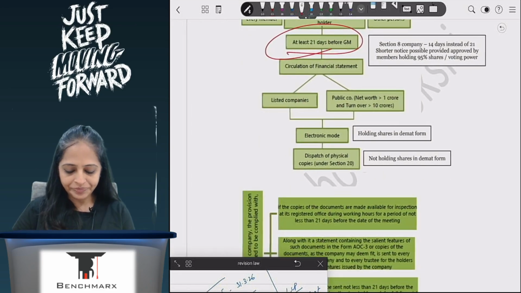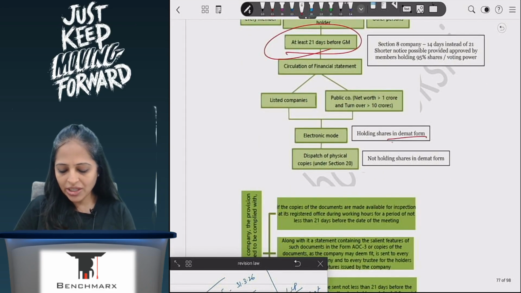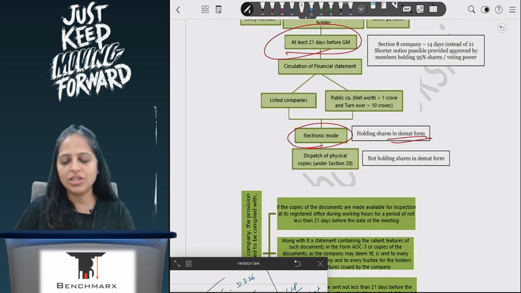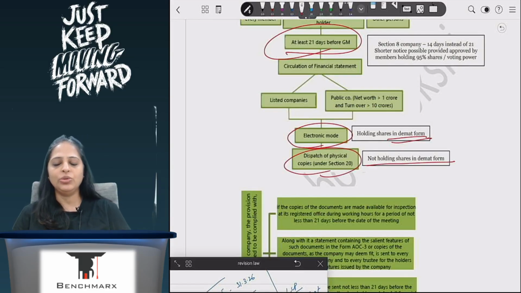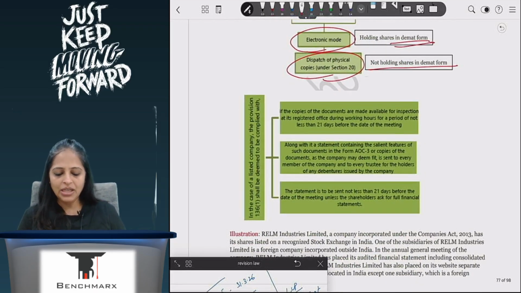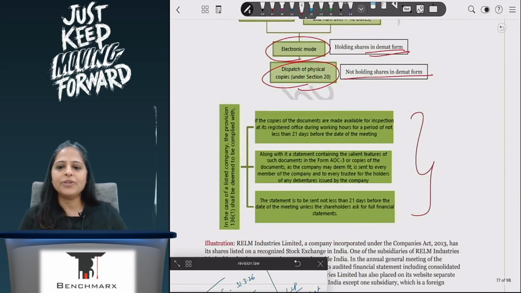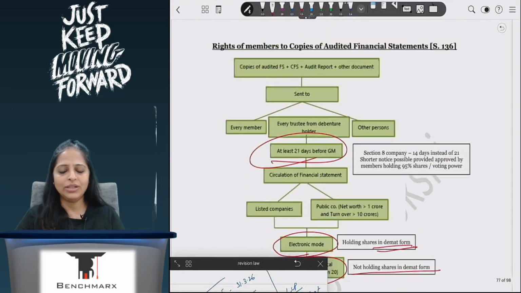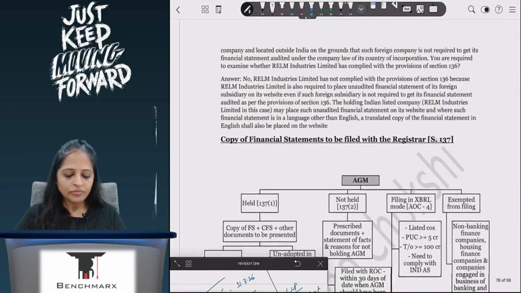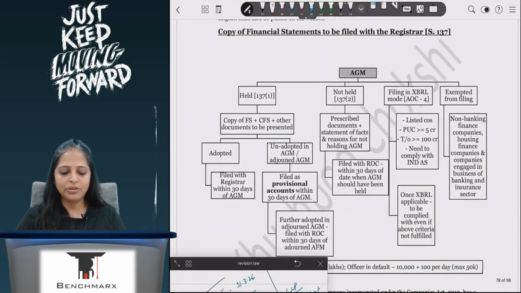Okay. Now, if I am holding shares in demat form, electronic से ही जाएगा. Not holding shares in demat form, then I have to send it out physically only. If I am a listed company and I place it on the website of the company or keep it at the office available for inspection, that is also sufficient. Then I don't need to send it out. That is also okay.